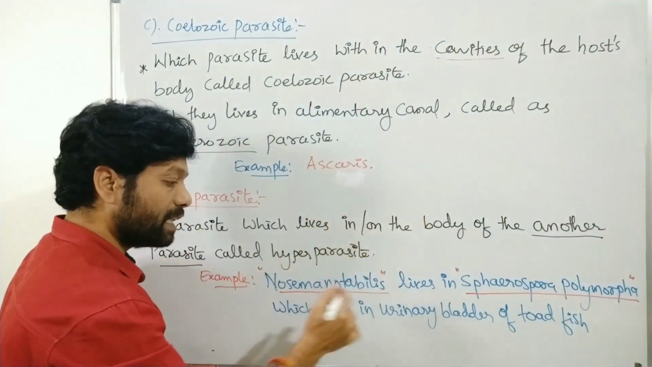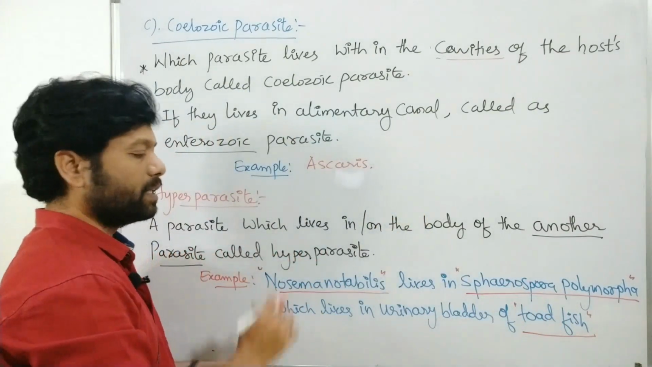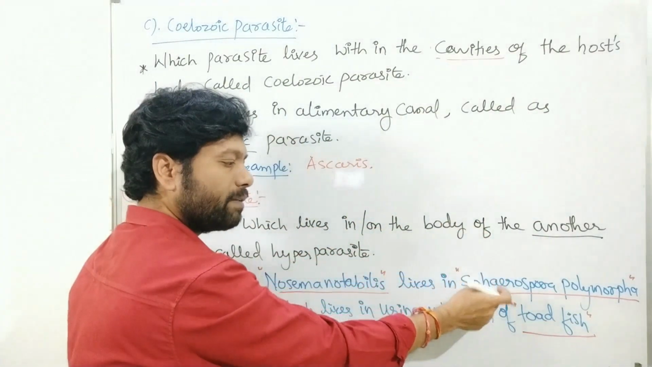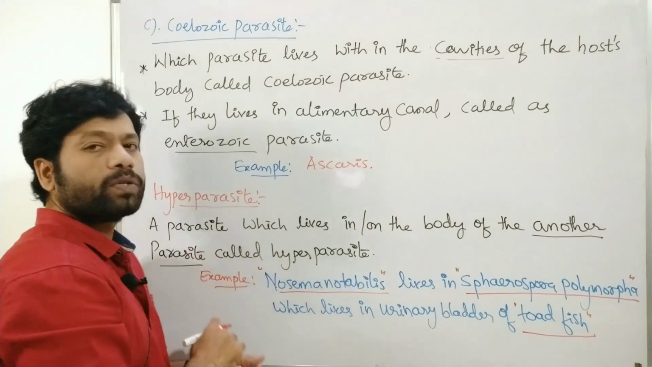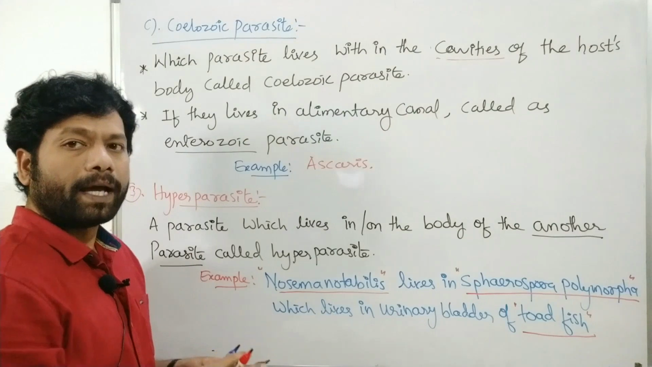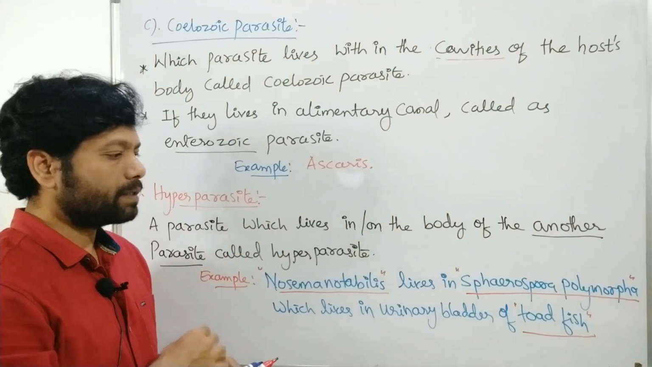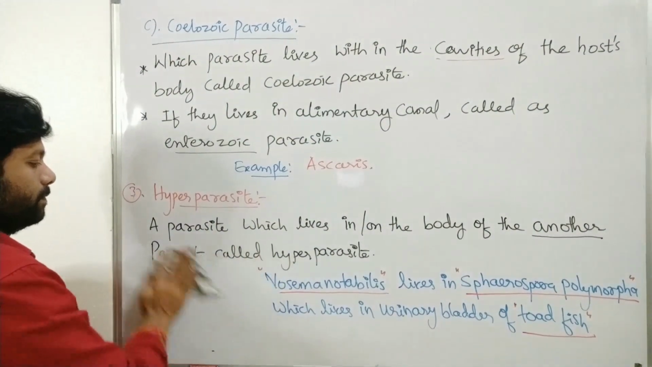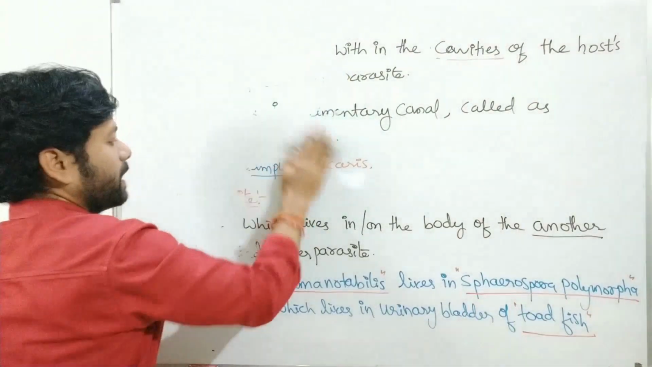So these Spirospora living in the where? In the urinary bladder of the toadfish. So Nosema notabilis living in the Spirospora, and these Spirospora living in the toadfish. So which is the hyperparasite in this one? Nosema notabilis is the hyperparasite. Okay, this is the hyperparasite. Next type is the monogenetic and digenetic parasite. So let's discuss the monogenetic and digenetic parasite.